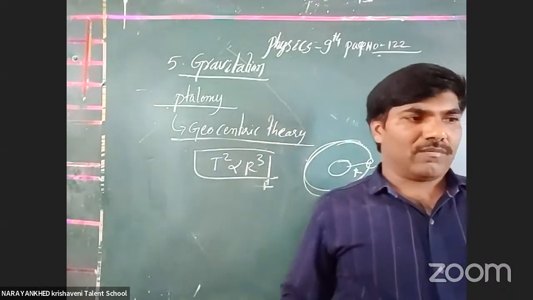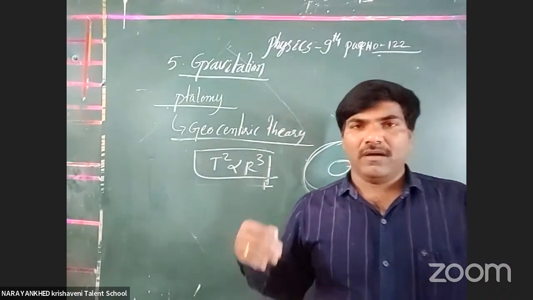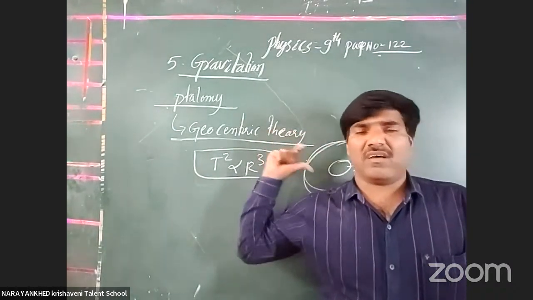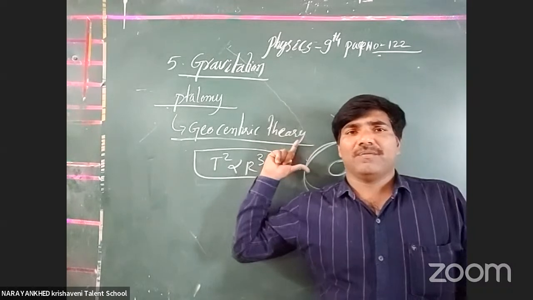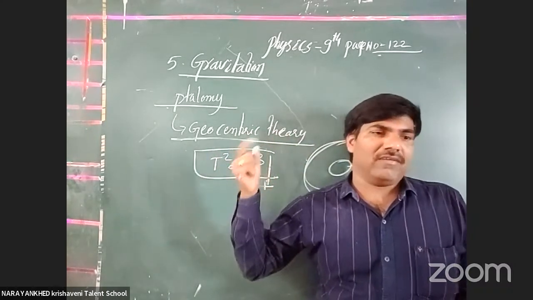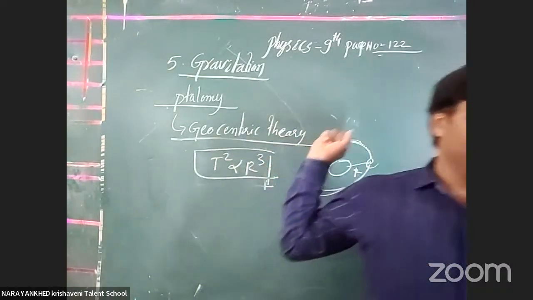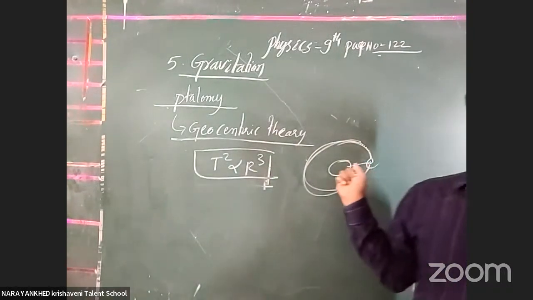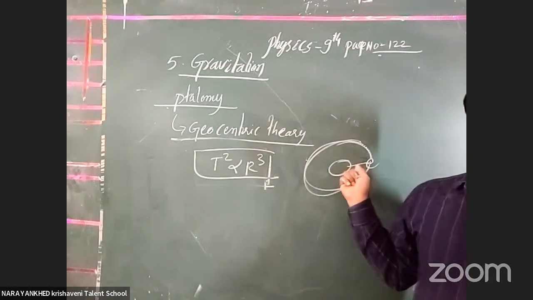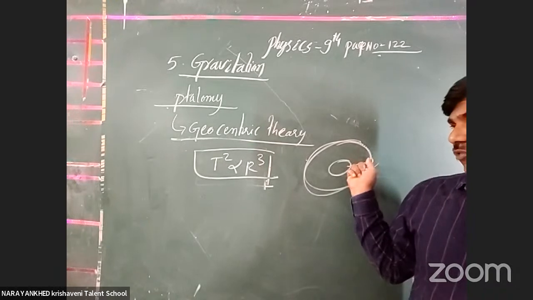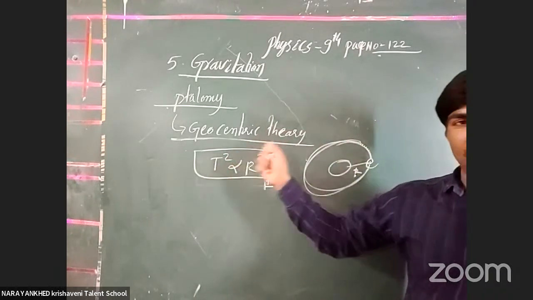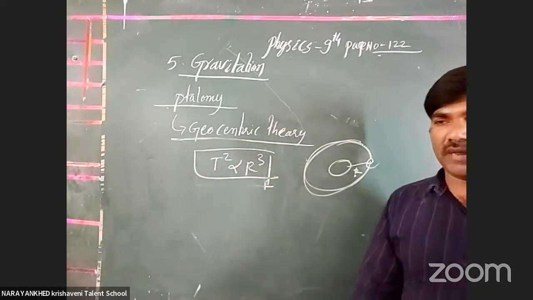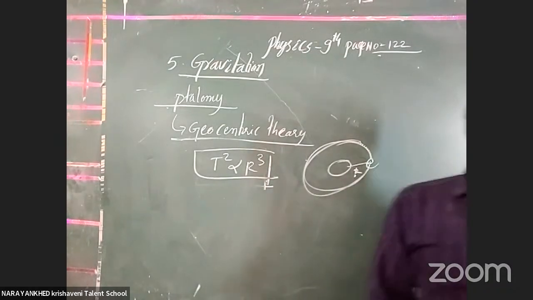For whatever planet you consider, the square of the revolutionary time is directly proportional to the cube of the semi-major axis. This is also given by Kepler.